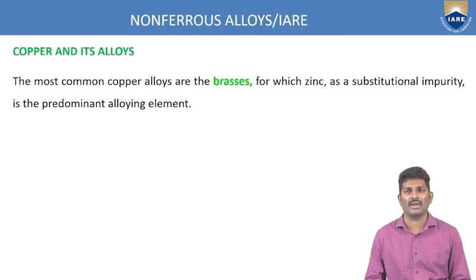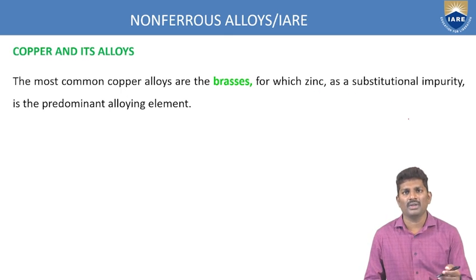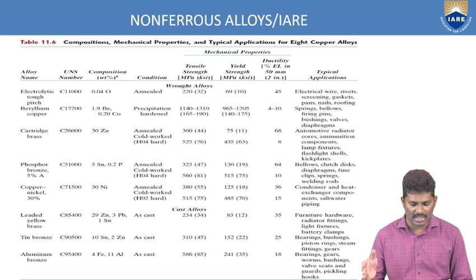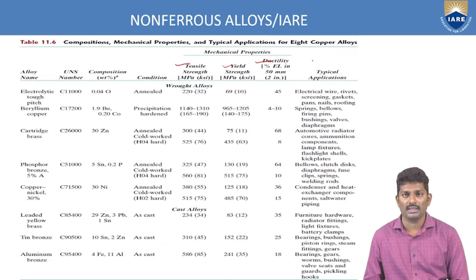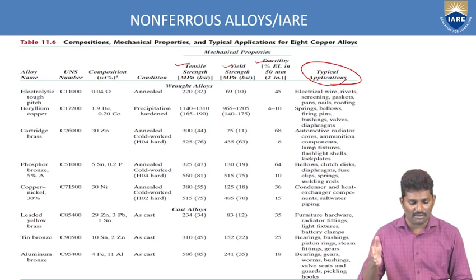Most copper alloys have zinc as a substitutional impurity to increase the mechanical properties. These are again some of the different types of alloys. Based upon the compositions, these are classified, and based upon these we have different mechanical properties like tensile strength, yield strength and ductility, and again different applications. Like that, each and every non-ferrous element is classified depending upon its composition.